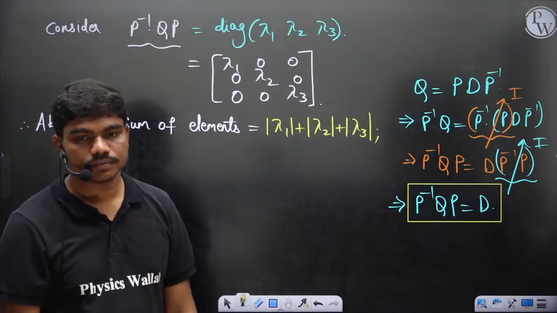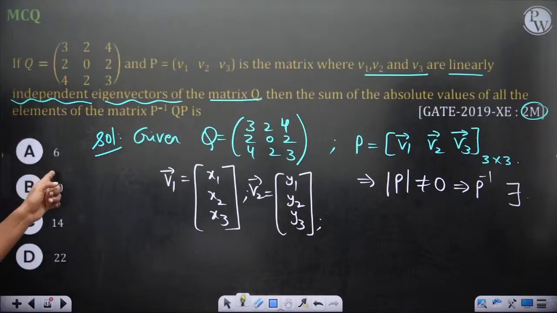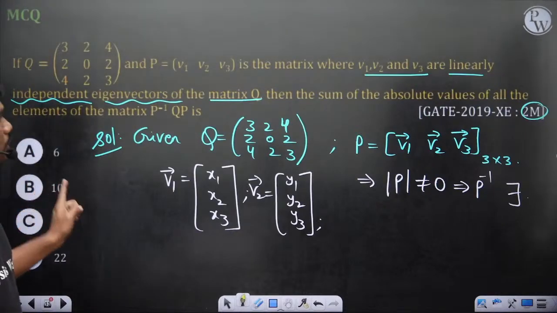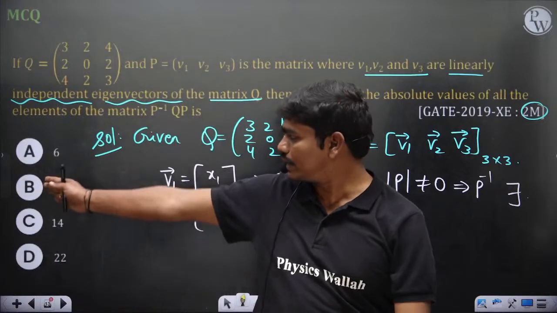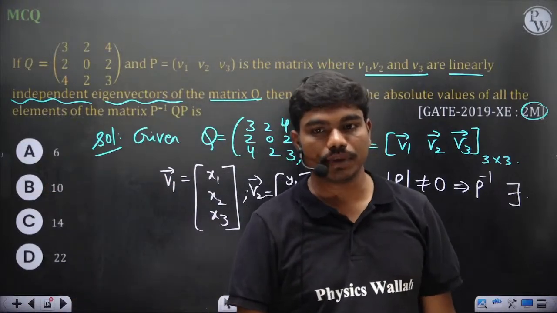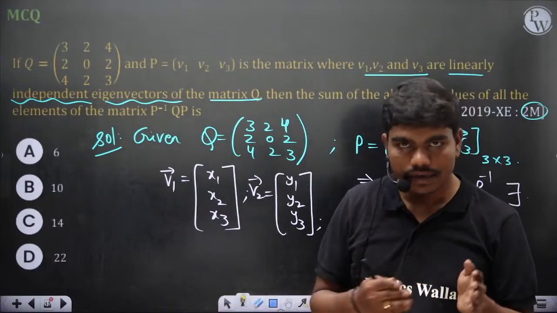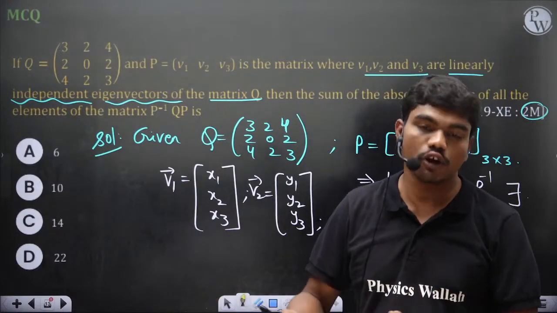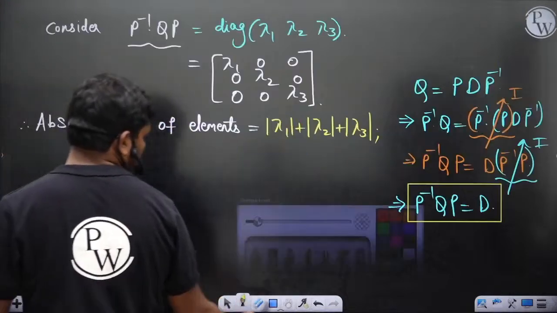Clear? That's the reason. In fact, if this is an MCQ, the first option is 6, because there are legends who will just count 3 plus 3 and enter 6. That's the reason why 6 is given as the first option. But the summation of mod lambda and the summation of lambda is not the same, need not be same. Okay, so let's calculate the eigenvalues of this matrix then.